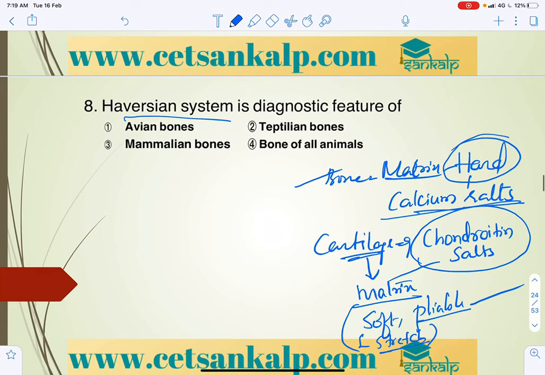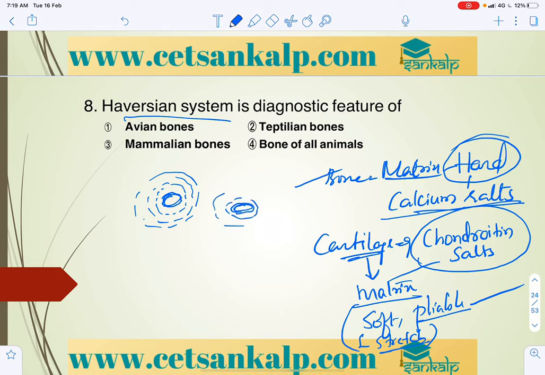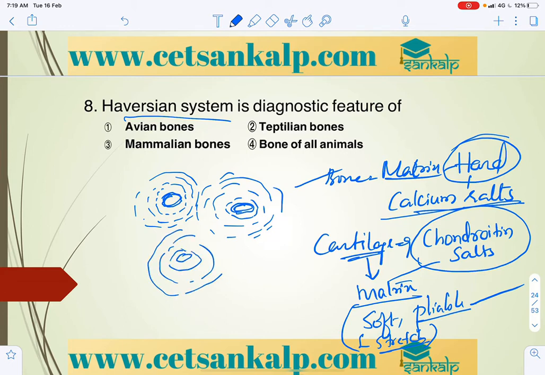If you look at the bone structure in transverse section, this is called the Haversian canal, a canal through which the blood supply goes to the bones. This is in the form of lamellae, or it may be in the form of trabeculae. That is the bone structure. There are two types of bones: compact bone and spongy bone, with different arrangements.